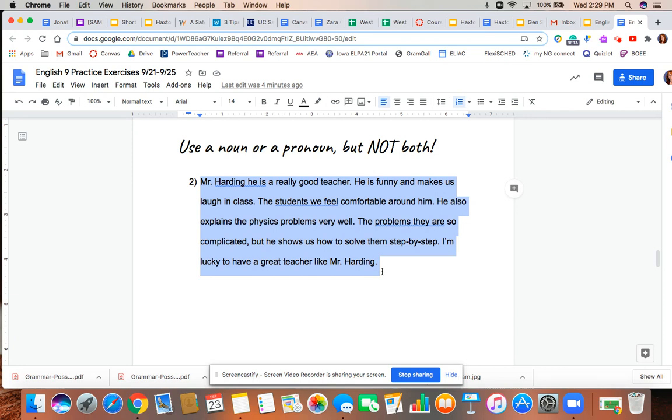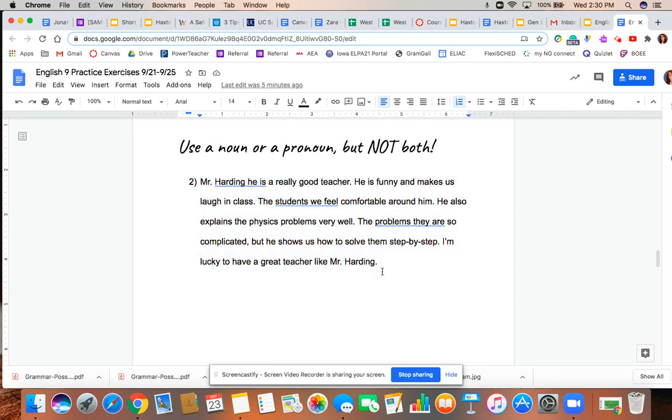Mr. Harding, he is a really good teacher. He is funny and makes us laugh in class. The students, we feel comfortable around him. He also explains the physics problems very well. The problems, they are so complicated, but he shows us how to solve them step by step. I'm lucky to have a great teacher like Mr. Harding.